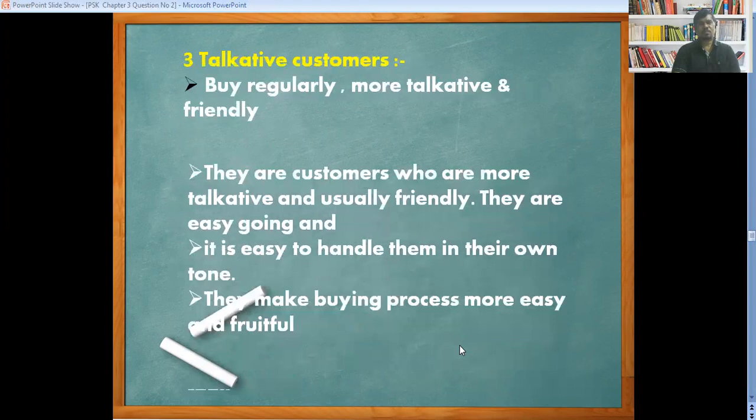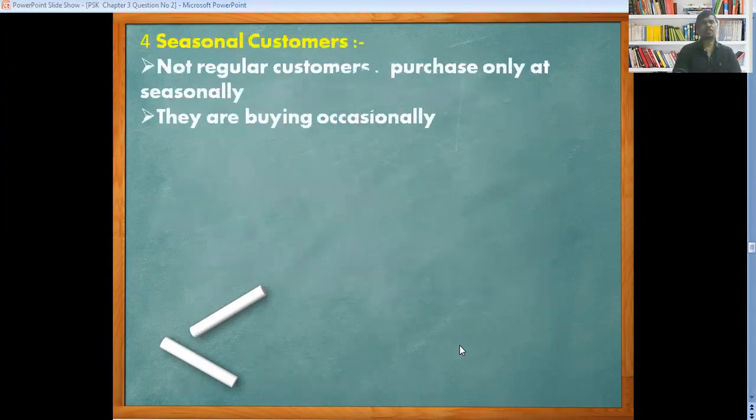Now the talkative customer. It is also a regular customer, but more talkative and friendly in nature. These are customers who are more talkative and usually friendly in nature. They are easy going and it's easy to handle them. They make the buying process easy and fruitful. Then we can see it's common people. They are purchasing on a regular basis. They are more talkative. They are friendly in nature. Dealing with such a type of customer is no problem. Now seasonal customer. These are not regular customers, they purchase only seasonally or occasionally.